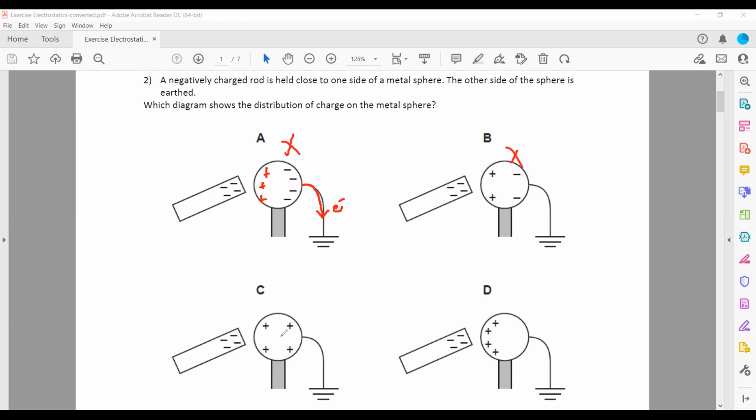What about C? Even though positive charges are there, because there is a negatively charged rod, the positive charge should not be evenly distributed. They should be more towards the negative charge. These positive charges should be more towards the negative charge. And what about D? D is correct, because as the electrons go out, the majority are positive, and due to the charged rod, they are attracted towards the other side. So D is the right answer for this.